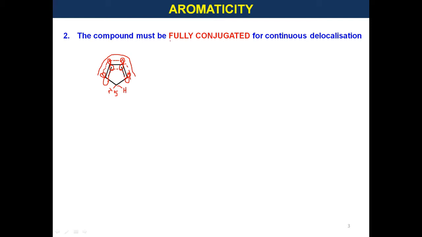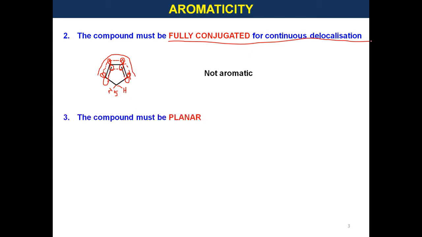So in order to be aromatic, the compound must be fully conjugated for continuous delocalization. This is what the second criterion tells us. So, cyclopentadiene is not aromatic because there is no continuous delocalization.